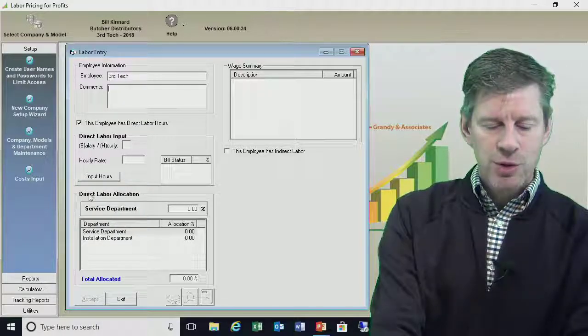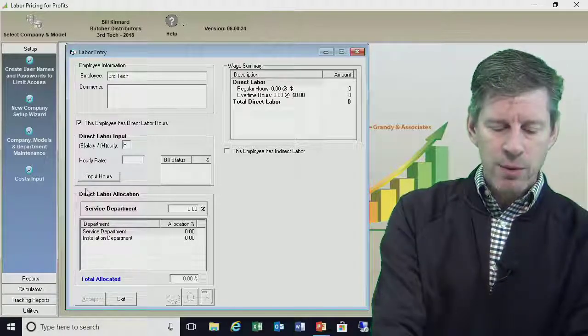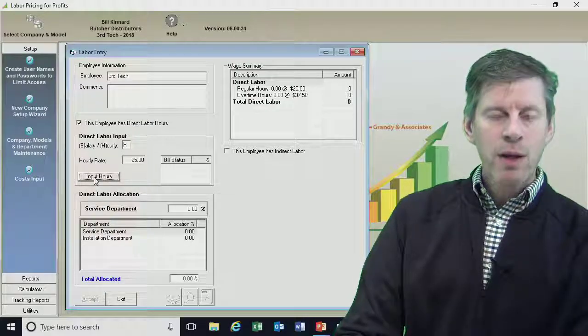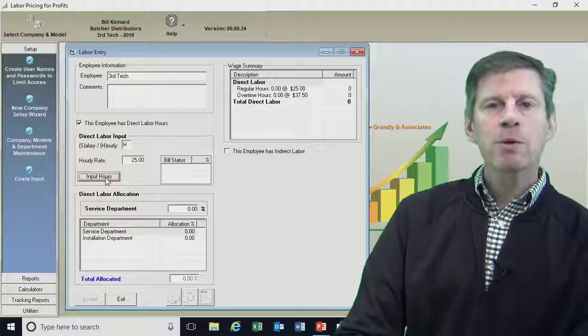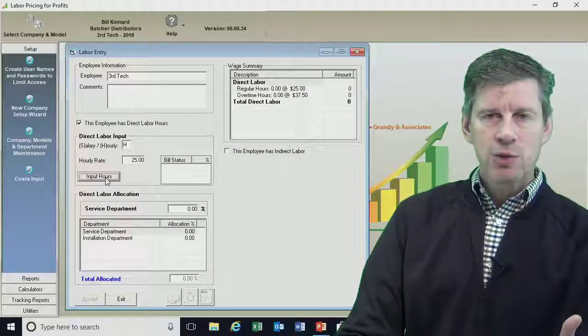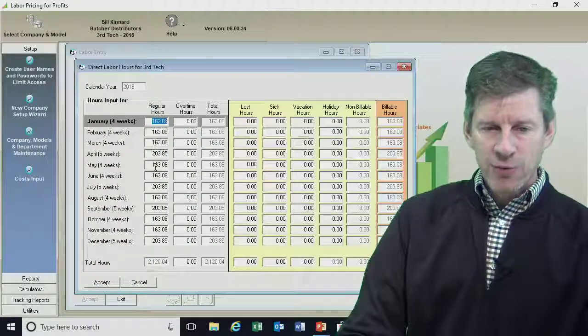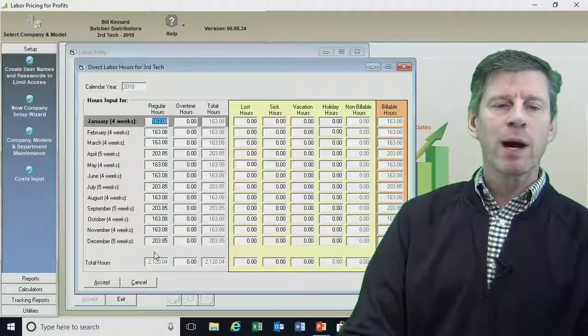We'll come down, just tab down a little bit. He's going to be hourly. We said he was $25 an hour. I need to go into the input hours. Remember, anytime we're dealing with technicians, our field labor, we have to go into input hours. And so we've got his full-time 40 hours a week in the regular hours column.